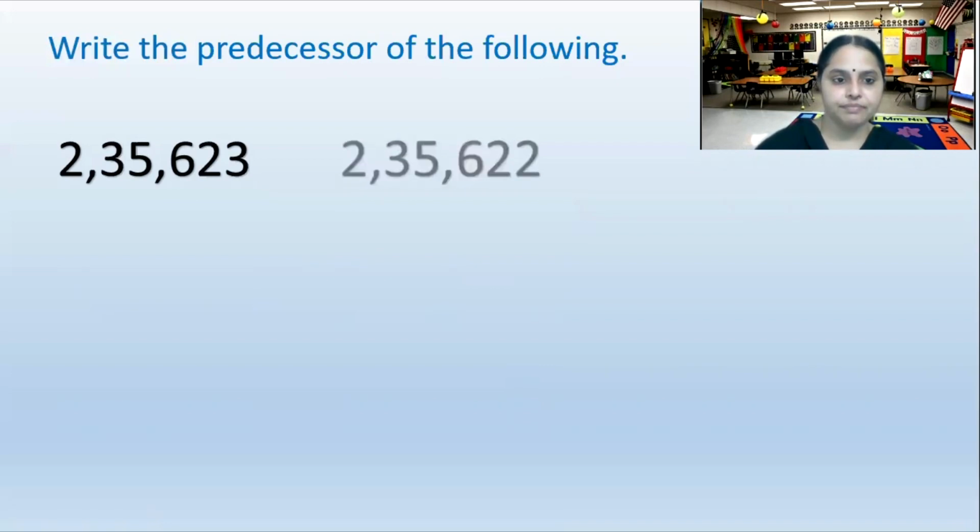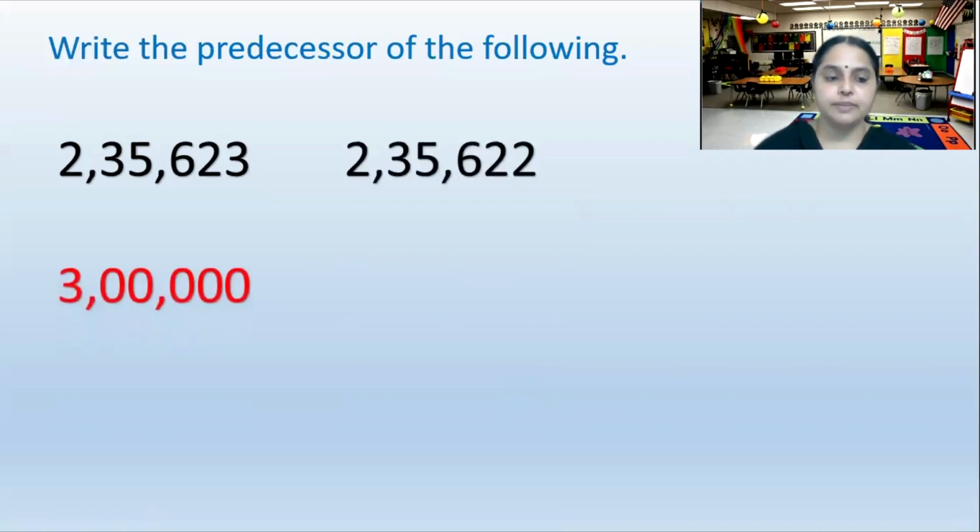What is the next one? 3 lakh. What is the predecessor of 3 lakh? We have to subtract 1 from the given number.